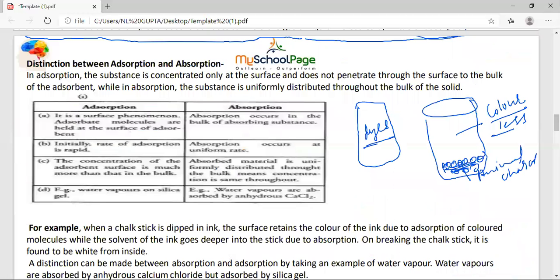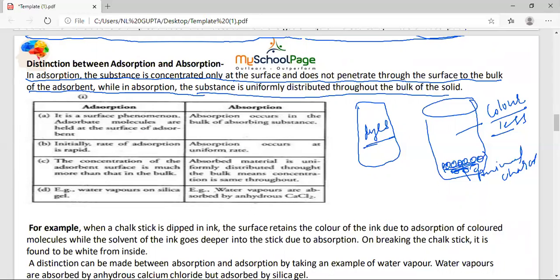How to distinguish between adsorption and absorption. In adsorption, the substance is concentrated only at the surface and does not penetrate through the surface into the bulk of the adsorbent, while in absorption, the substance is uniformly distributed throughout the bulk of the solid.